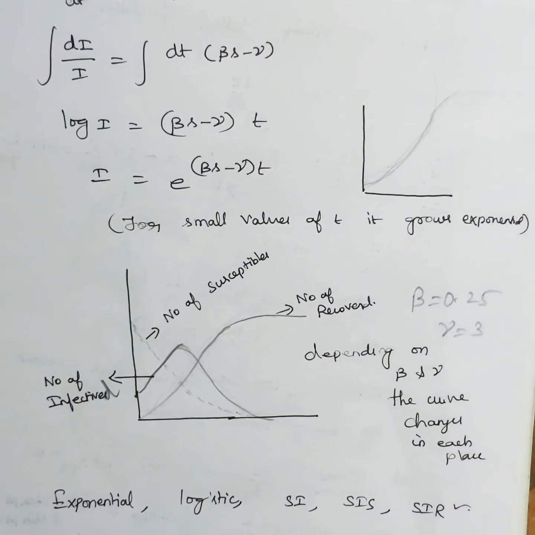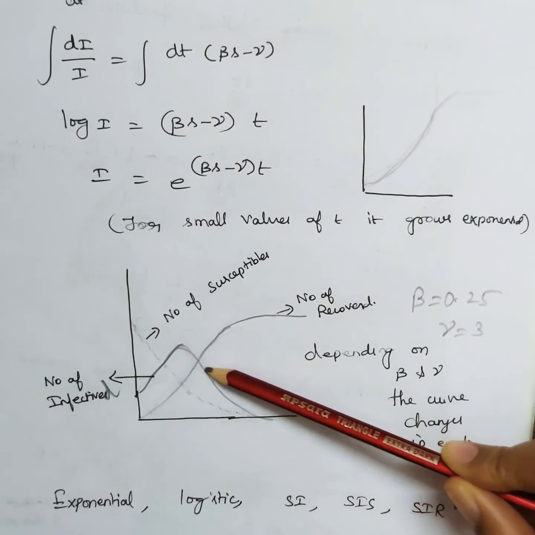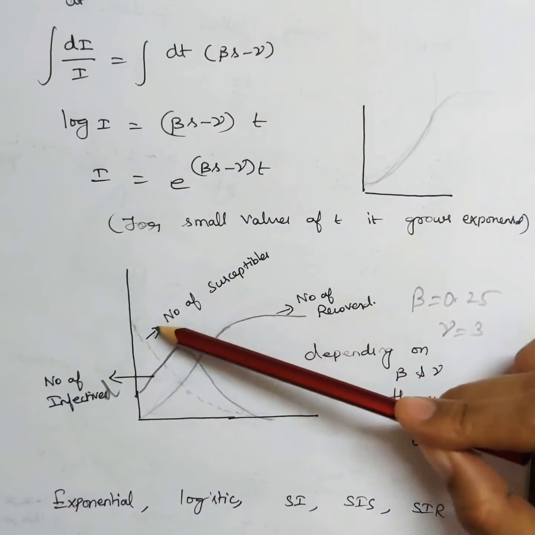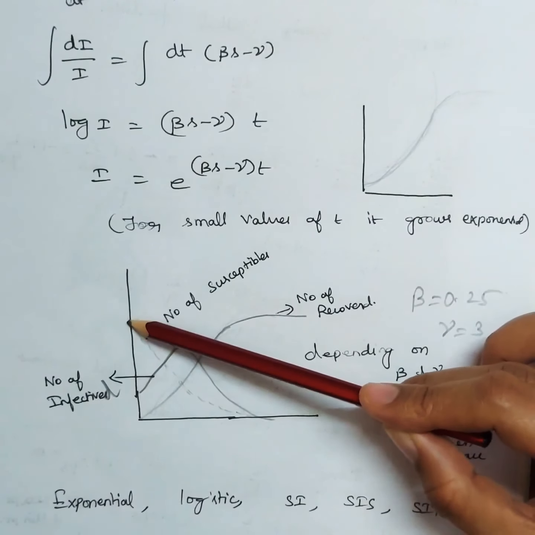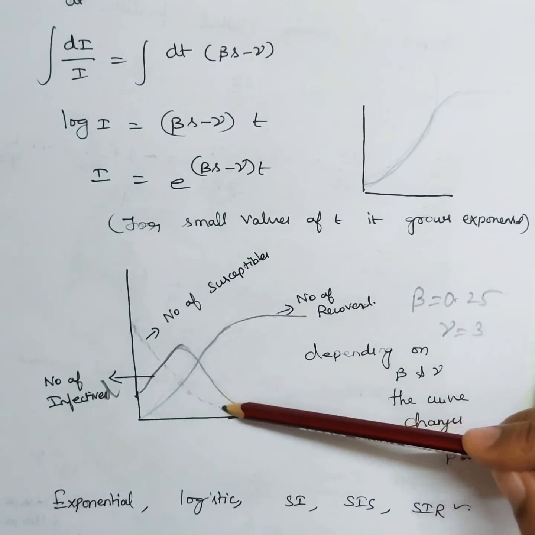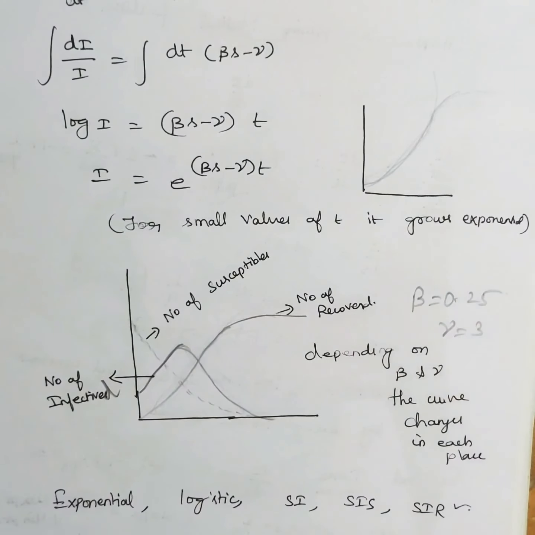And this is another graph for a particular value of beta, that is beta is 0.25 and gamma is 3. Of course, beta is nothing but the transmission rate and gamma is the recovery rate. And this is the pattern of infected people. So it's going to increase and then it's going to reduce. And this is the number of susceptibles. Of course, it's on the higher side in the beginning and it's going to reduce. And this is the number of recovered.